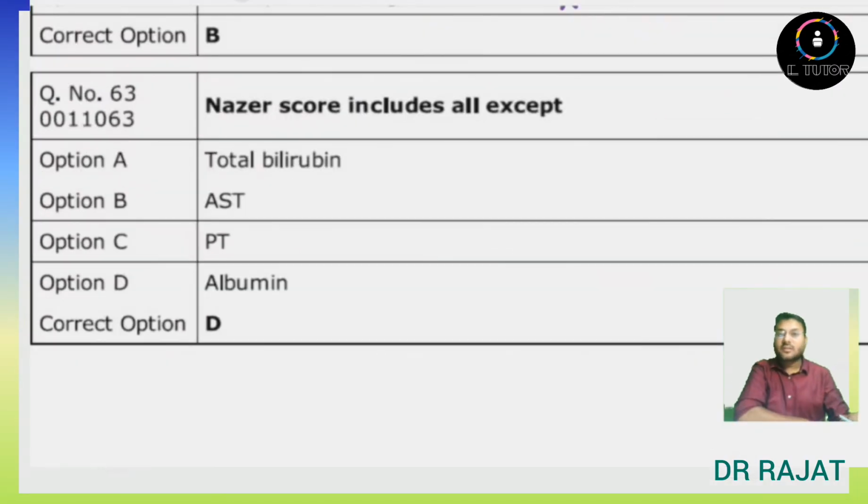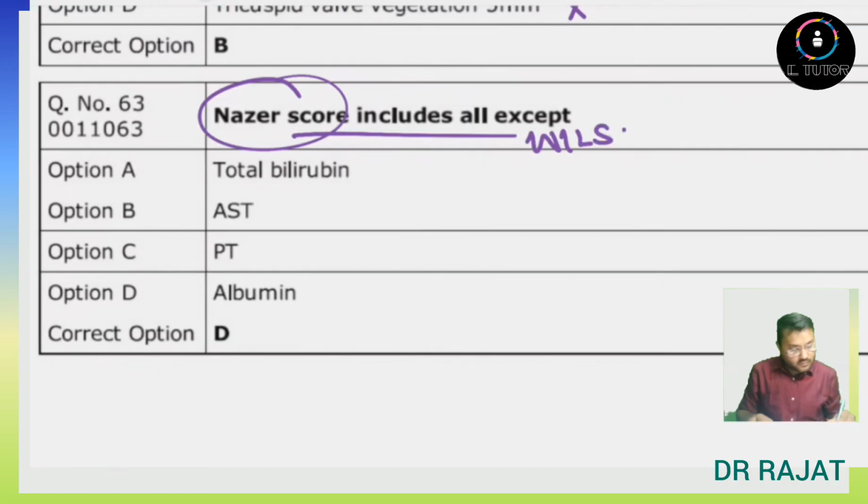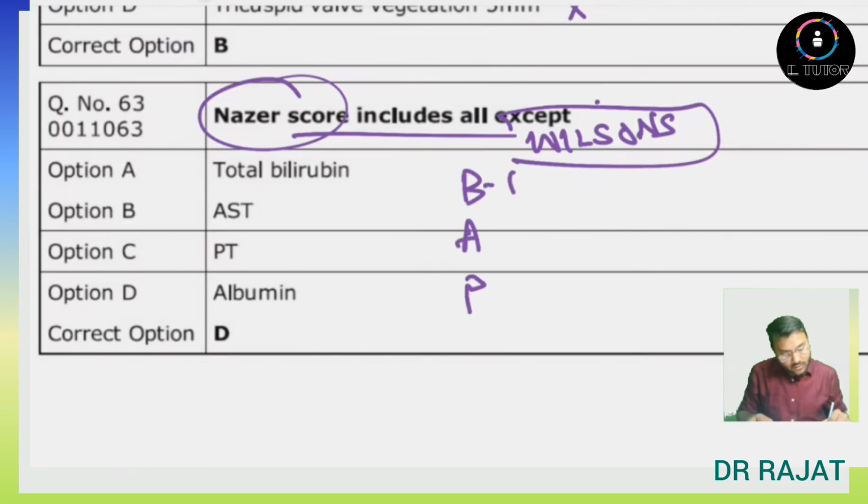So next question is, Nazer score includes all except. So what is Nazer score? Nazer score is the prognostic score which is used for Wilson disease. Now, Nazer score has bilirubin, AST, and PT.